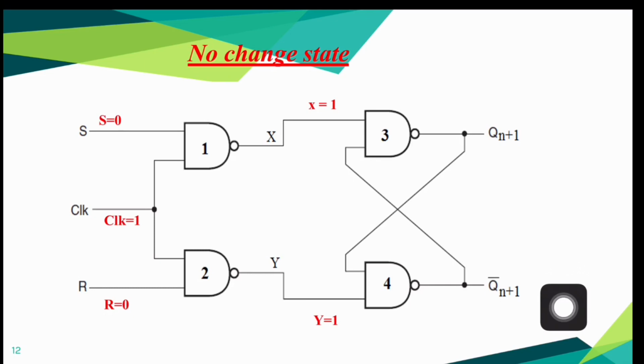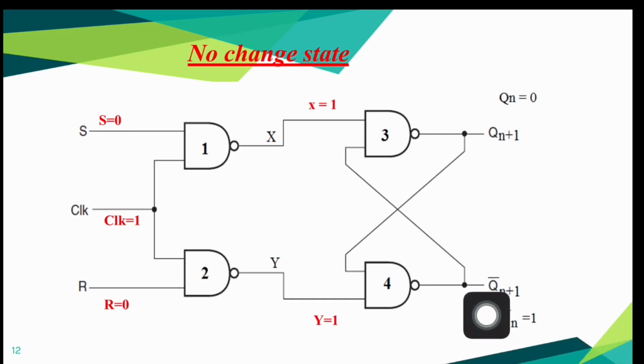Qn and Qn bar represents two previous outputs of this flip-flop. Let us consider a situation. The previous output Qn is equal to 0 and correspondingly Qn bar is equal to 1, and find out the output of this SR flip-flop.